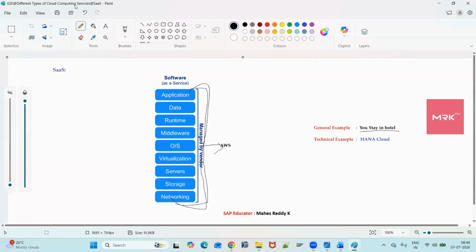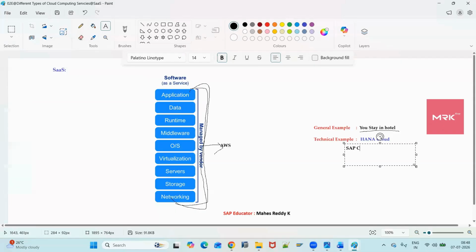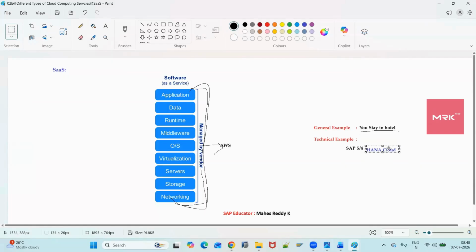So here the technical example is SAP S/4HANA Cloud. It's not just a cloud, it's SAP S/4HANA Cloud. The software is SAP S/4HANA Cloud. If you tell them to install SAP S/4HANA Cloud, they will build that system and hand it over to you. Now you are ready to use that system, ready to access that application. You don't need to do anything.